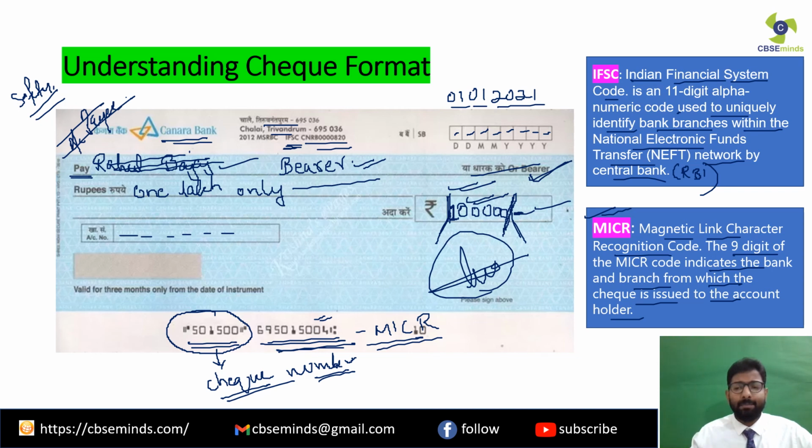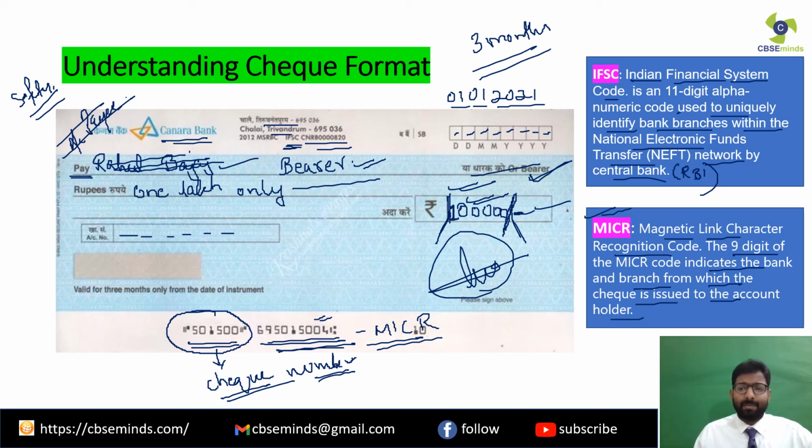And one very important point, please always remember that a check has a validity period of only 3 months. For example, the date which I have put on this check leaflet is 1st of January 2021.